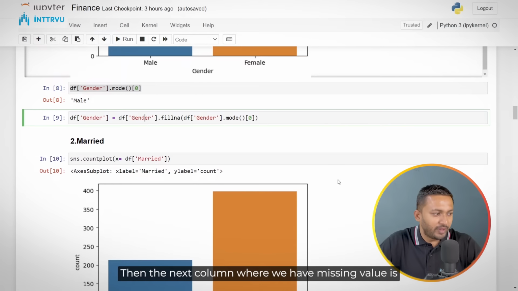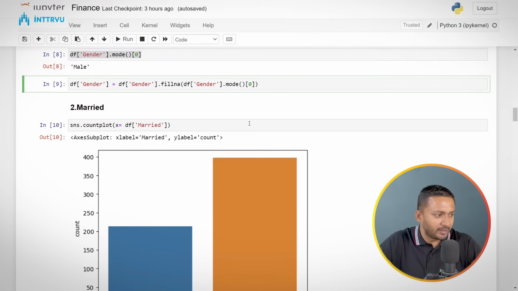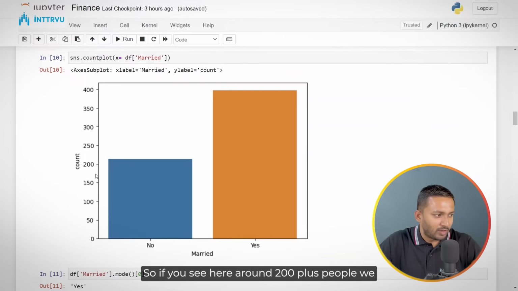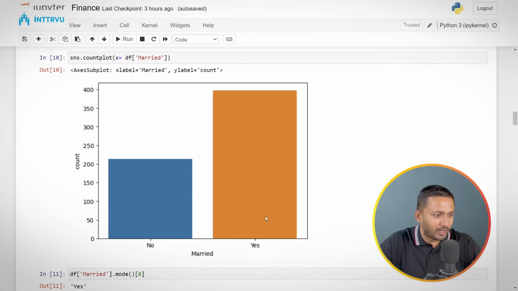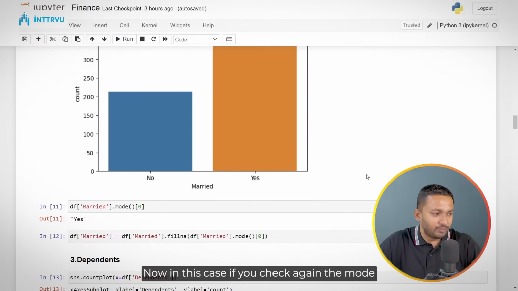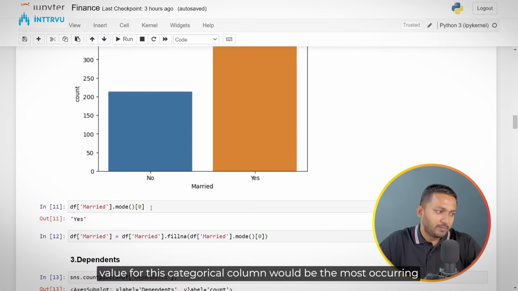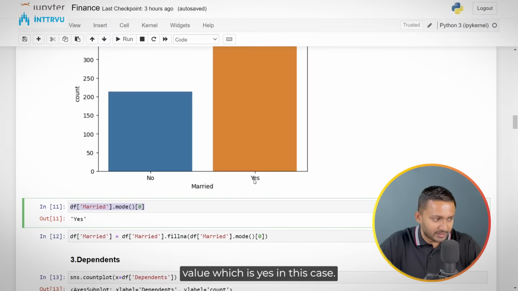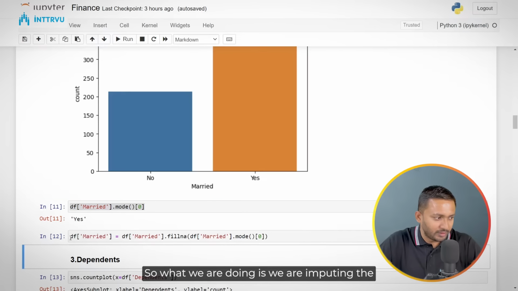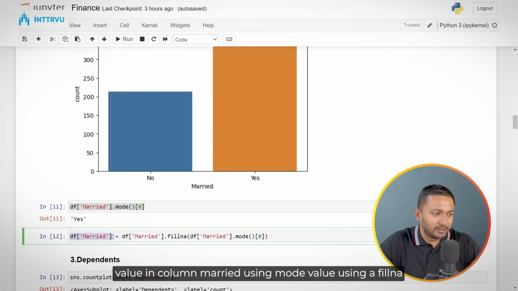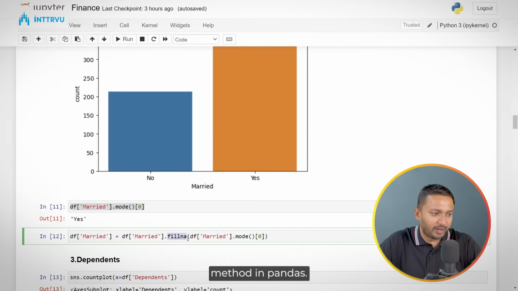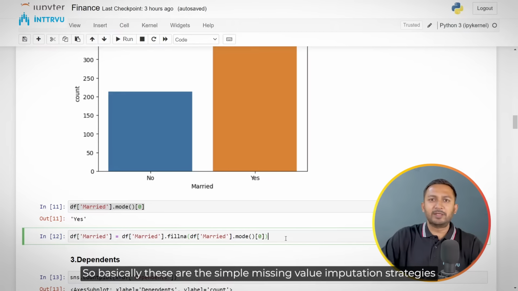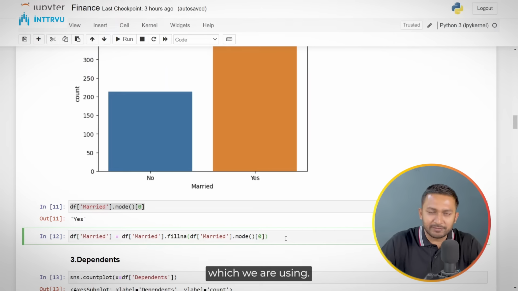Then the next column where we have missing values is the column married. If you see here, around 200 plus people are not married and around 400 people are married. Now in this case, if you check again, the mode value for this categorical column would be the most occurring value, which is yes. So we are imputing the values in column married using the mode value, using the fillna method in pandas. These are the simple missing value imputation strategies which we are using.